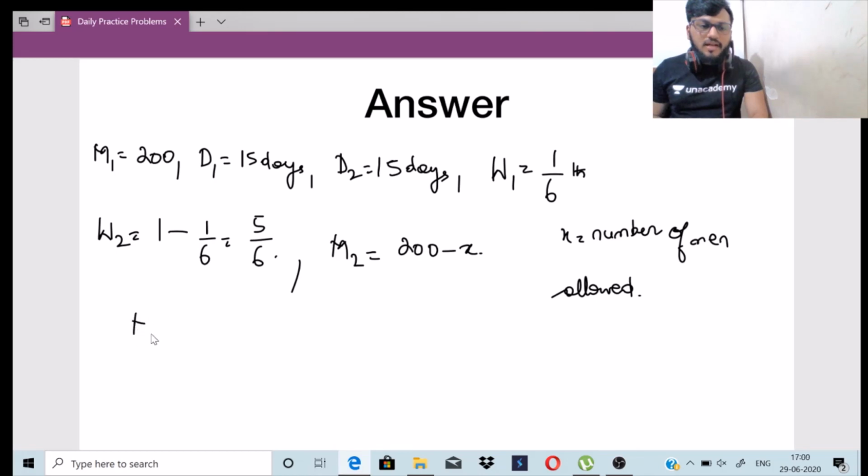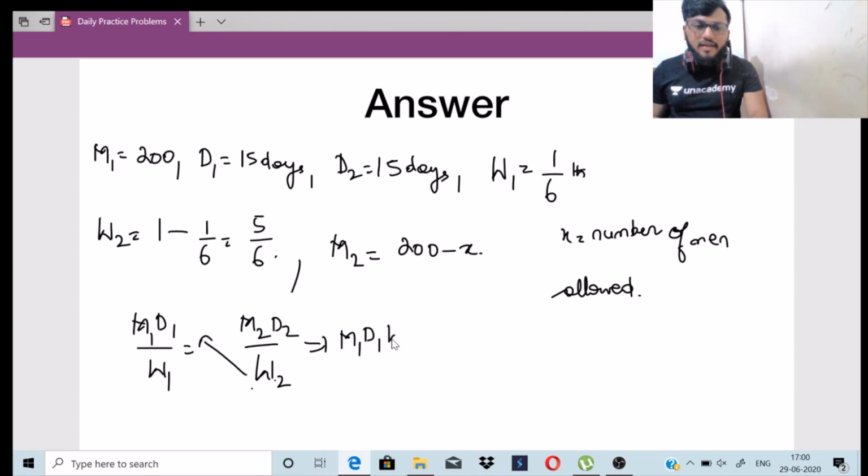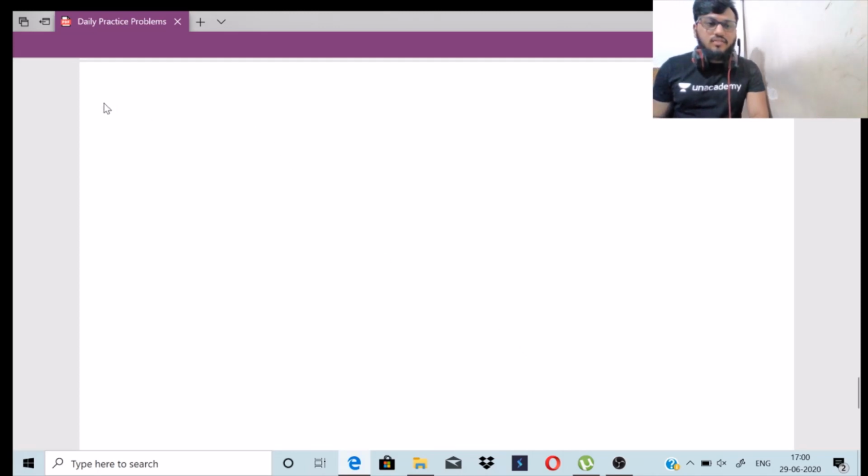We know the formula, right? M1 D1 by W1 is equal to M2 D2 by W2. I will write this formula in a different manner. M1 D1, W2 is there, cross multiply. M1 D1 W2 is equal to W1 is there, cross multiply, M2 D2 W1. Yes, right? M1 D1 W2 is equal to M2 D2 W1. Let's solve this now. I will write down the formula once more. M1 D1 W2 is equal to M2 D2 W1.